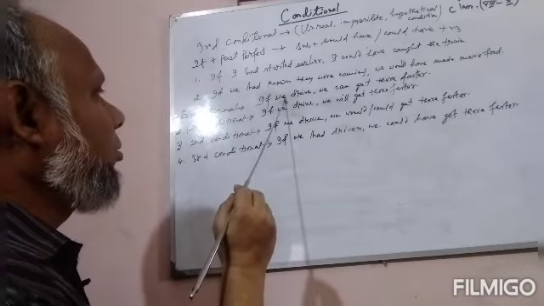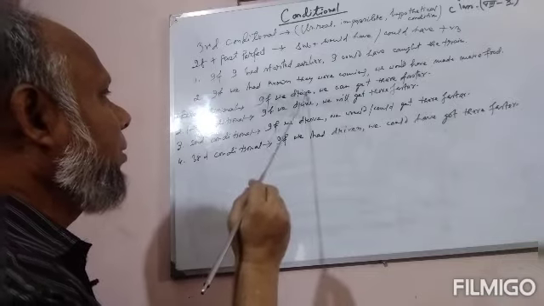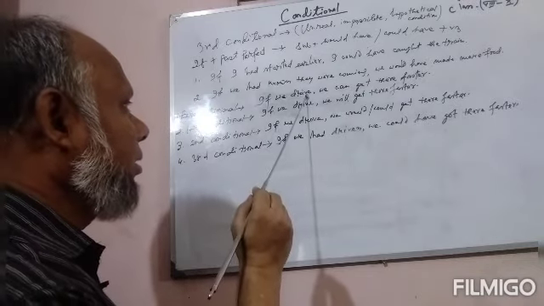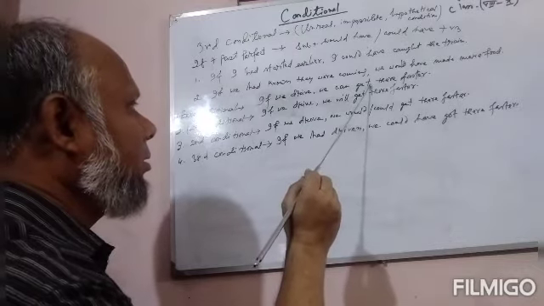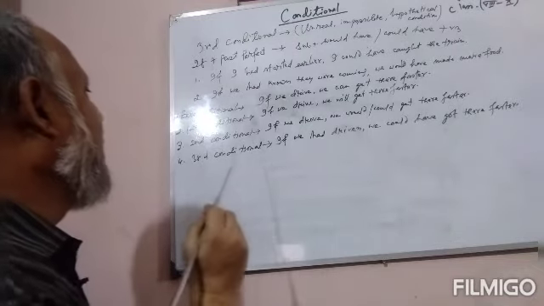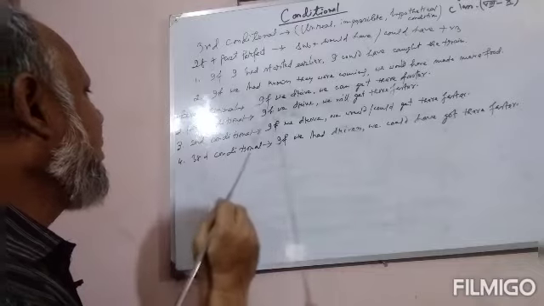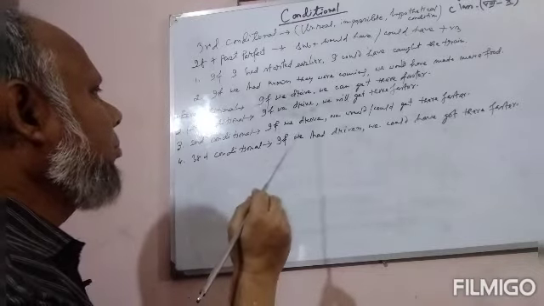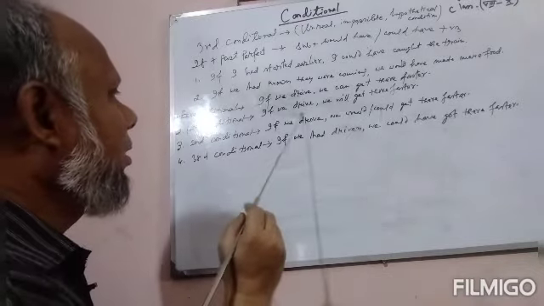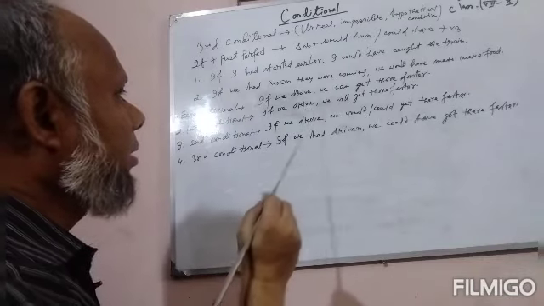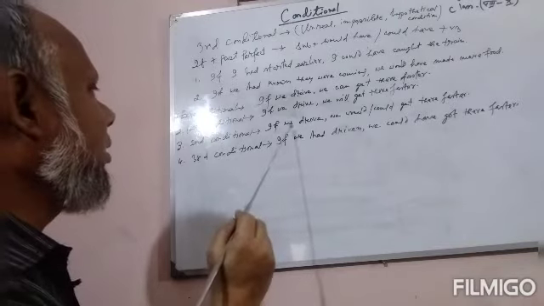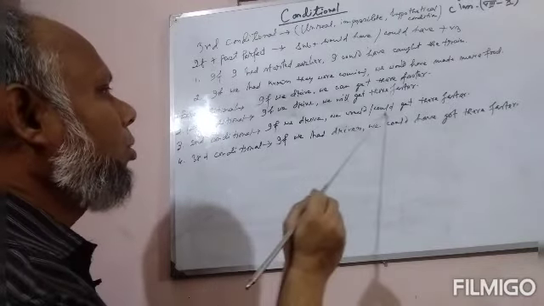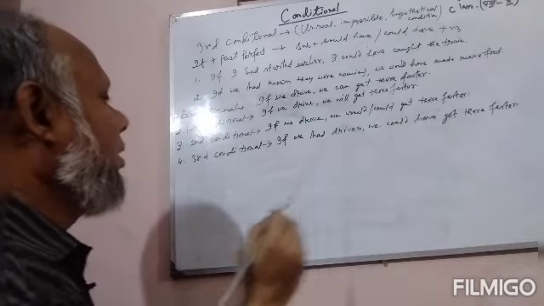Zero conditional, as a rule, if plus present indefinite tense and the result in the present indefinite tense or in the present. First conditional: if we drive, we will get there faster. If plus present indefinite tense and the result in the future indefinite tense. Second conditional: if we drove, we would or could get there faster.